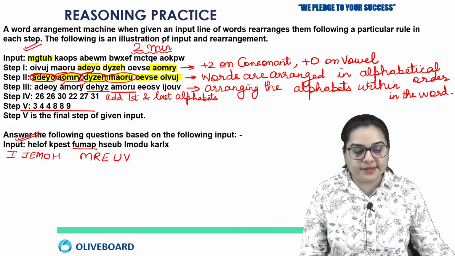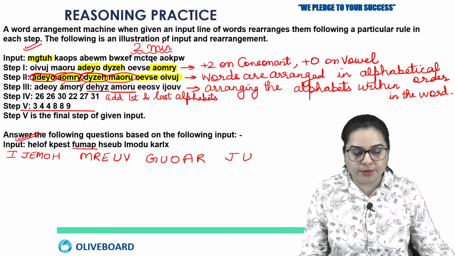Okay. Next word is FUM: FGH, U remains same because it is a vowel, MNO, A remains same, PQR, HIJ, STU, E and U will remain same. And BCD. Next is this LMODU.